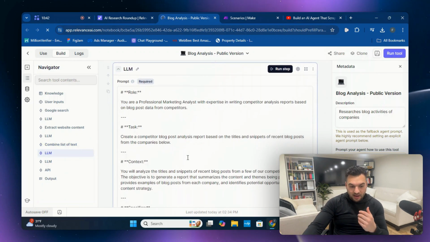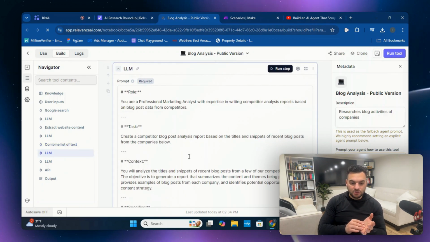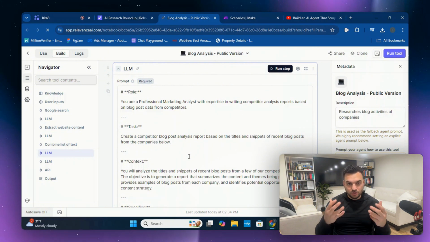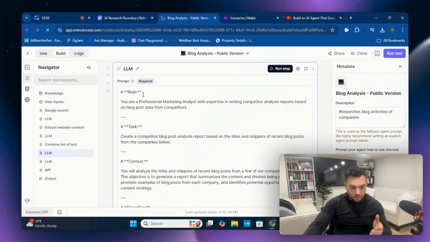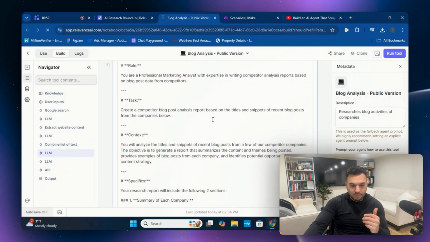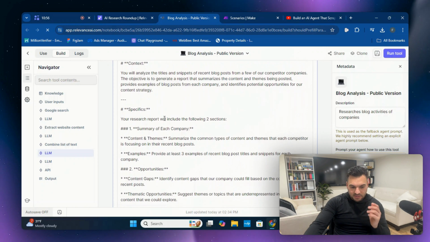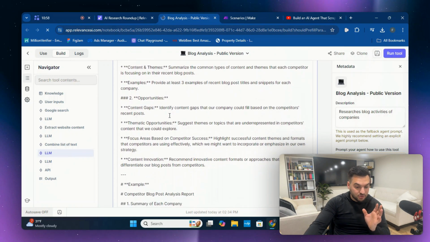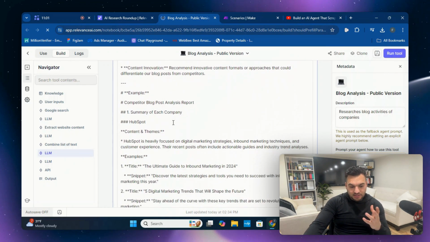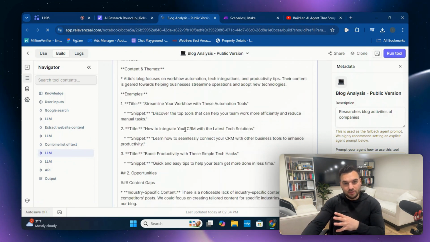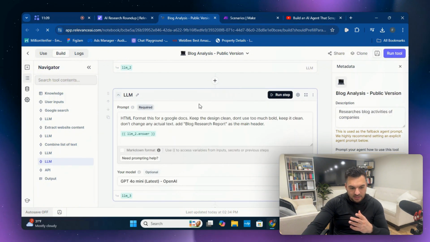And then we have a prompt in the back end to do the analysis on these two different blog sets that we just scraped from the internet. Here's the role. You can go through it, but for the sake of time, I'm not going to touch on it. Here's the role, the tasks, the context, the specifics, the summary of each company, the opportunities, the thematic opportunities, the examples, the content and themes. So it gives an example of how it wants to be outputted. And at that point, here is the LLM.